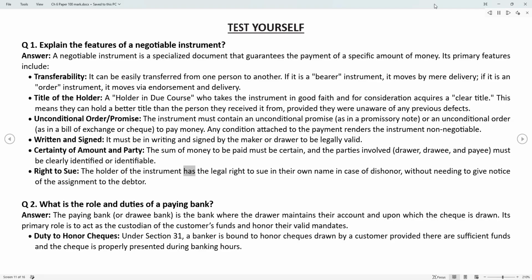Right to sue. The holder of the instrument has the legal right to sue in their own name in case of dishonor, without needing to give notice of the assignment to the debtor. Q2.